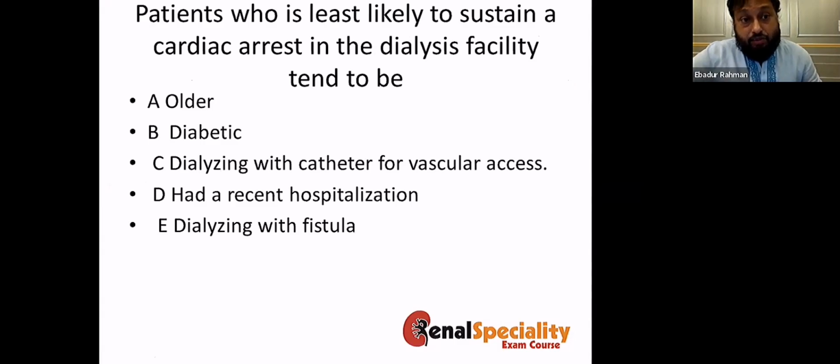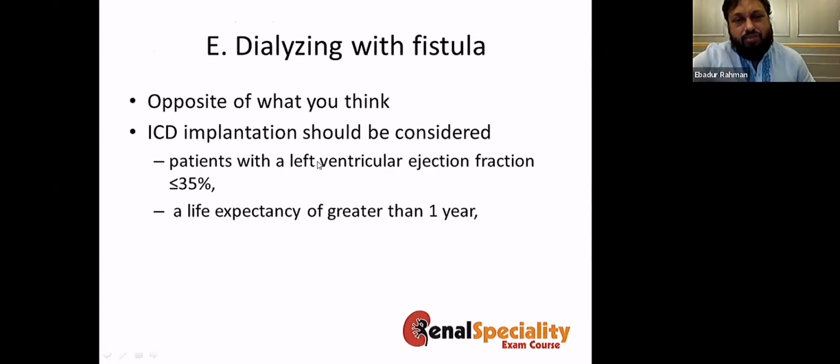Now let's do this exercise. The patient who is least likely to sustain a cardiac arrest in the dialysis facility tends to be: A, older; B, diabetic; C, dialyzing with a catheter for vascular access; D, had a recent hospitalization; E, dialyzing with a fistula. I found nobody giving me the correct answer for this one when I was conducting the specialty exam course. This one is actually the opposite of what you think.